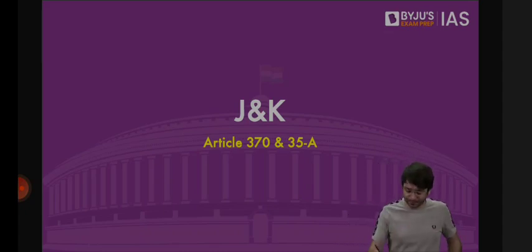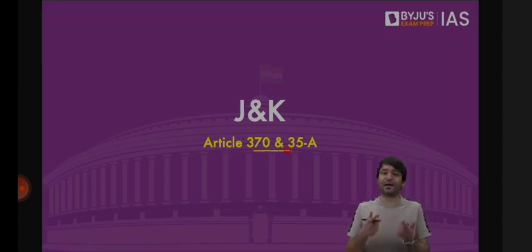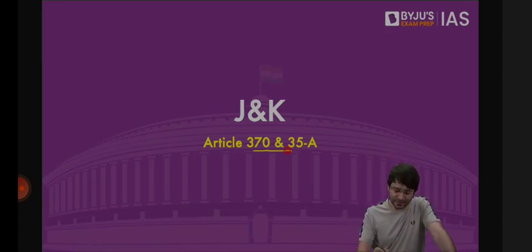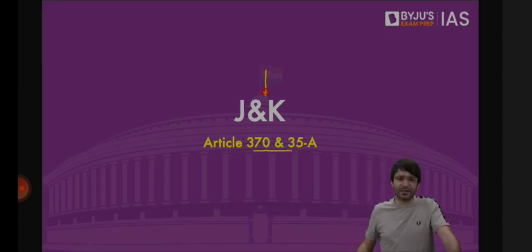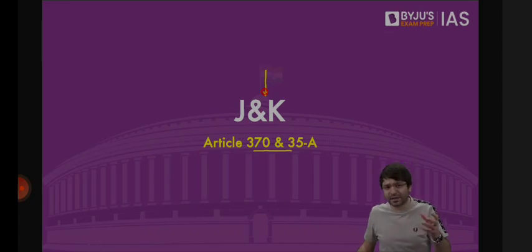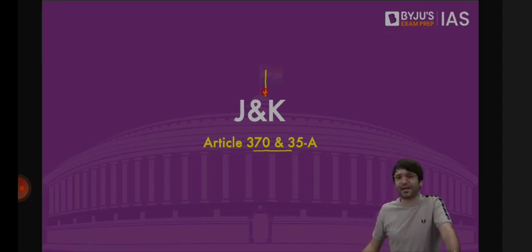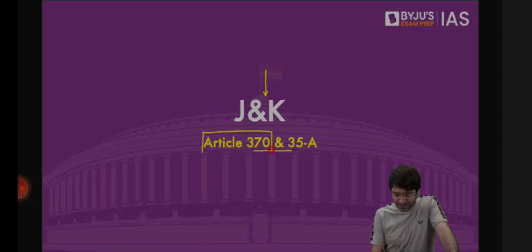In the last class, we discussed Article 370 and had to discuss 35A. Now, let me briefly recap what we discussed on Saturday. Jammu and Kashmir, a princely state, acceded to the Union of India under unique circumstances because of the war, and later because there were some United Nations Security Council resolutions. For that, temporary Article 370 was introduced in the Constitution.